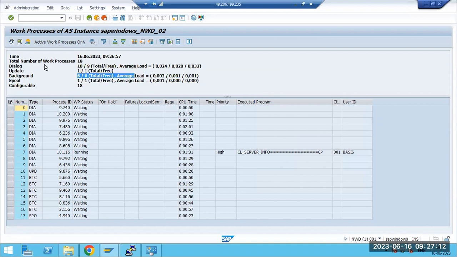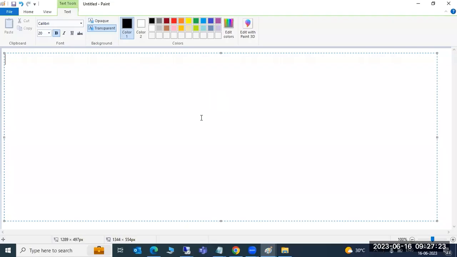Okay, so here you can see the work processes you guys increased, right? From 10 to 6. That's great. That's very nice. Previously it was very less. Now you changed it. That is very nice. Okay, so that's fine then.